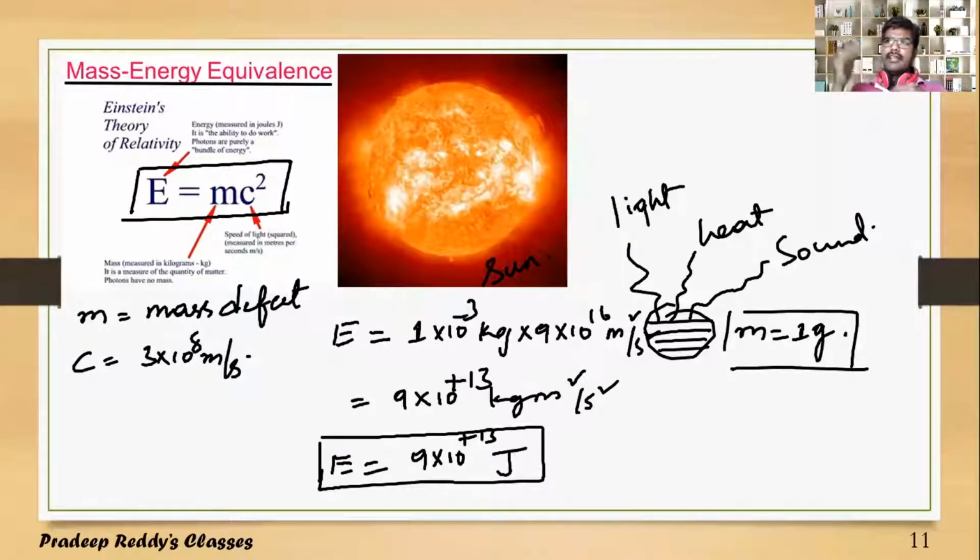Usually the sun gives us light energy and heat energy. It is due to conversion of mass into energy. That's what mass-energy equivalence gives: the practical and theoretical significance of continuous burning of mass in the sun to produce solar energy in the form of light and heat. Not only in the sun, in all stars the same thing happens.